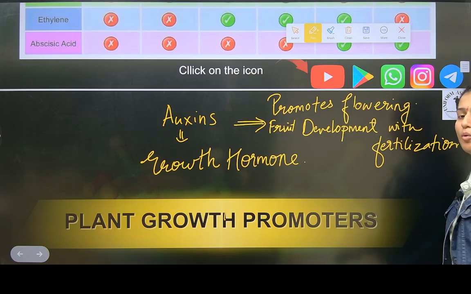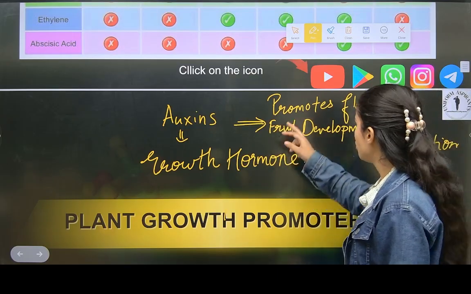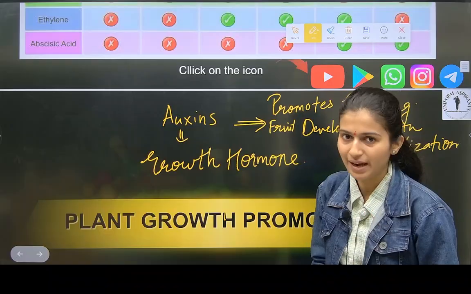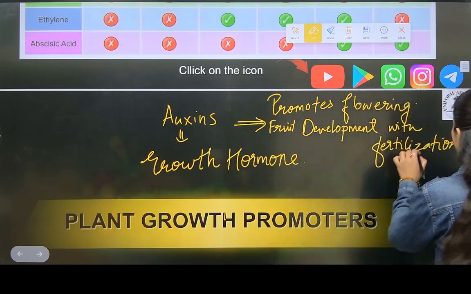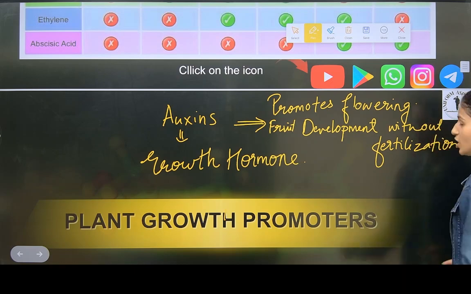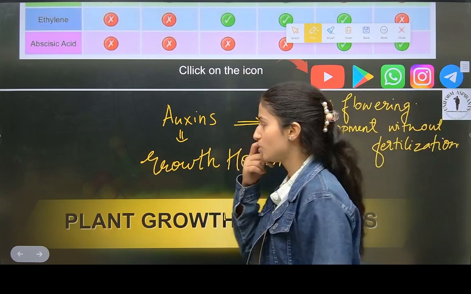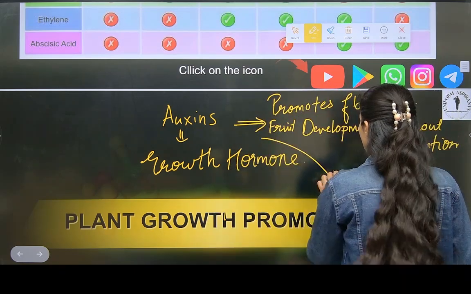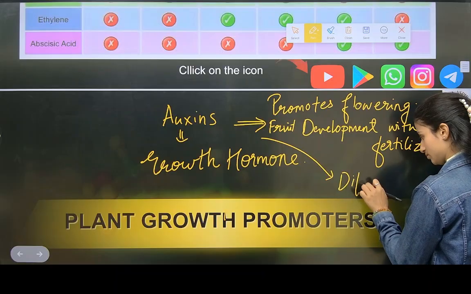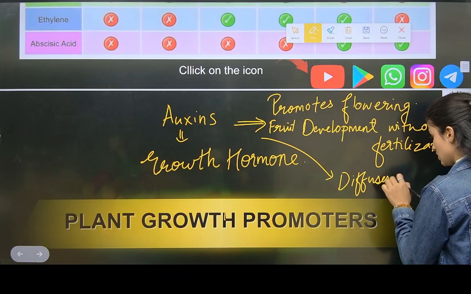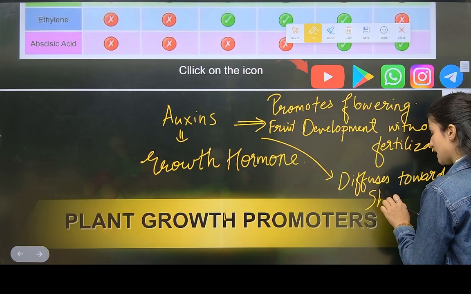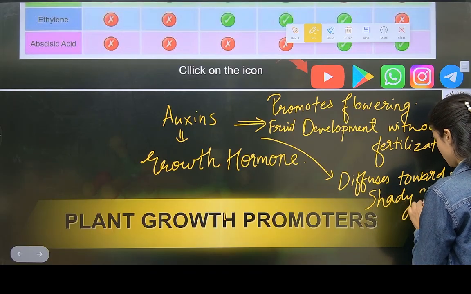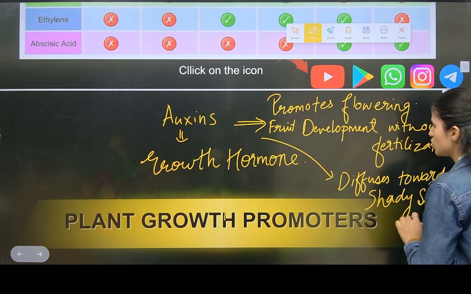Note this down. If you want to write examples, you can do that also. Promotes flowering, you can write example pineapple. And fruit development without fertilization, you can write example tomatoes. Okay, tomatoes. And what it does, diffuses towards shady side. Only this much is important.